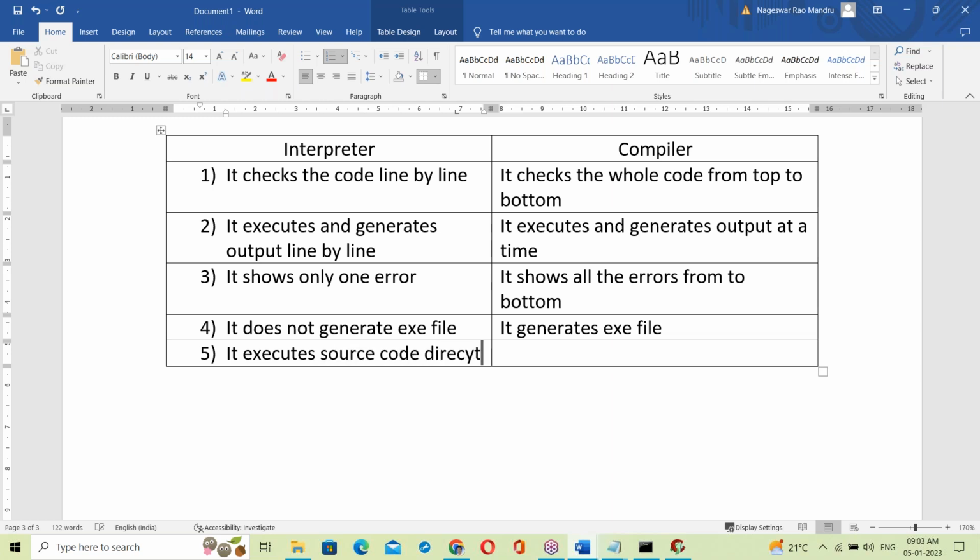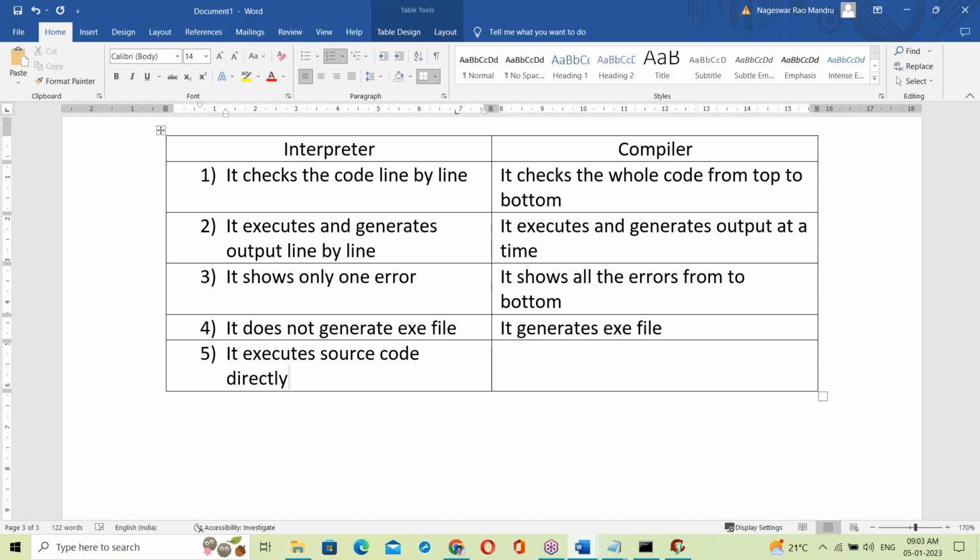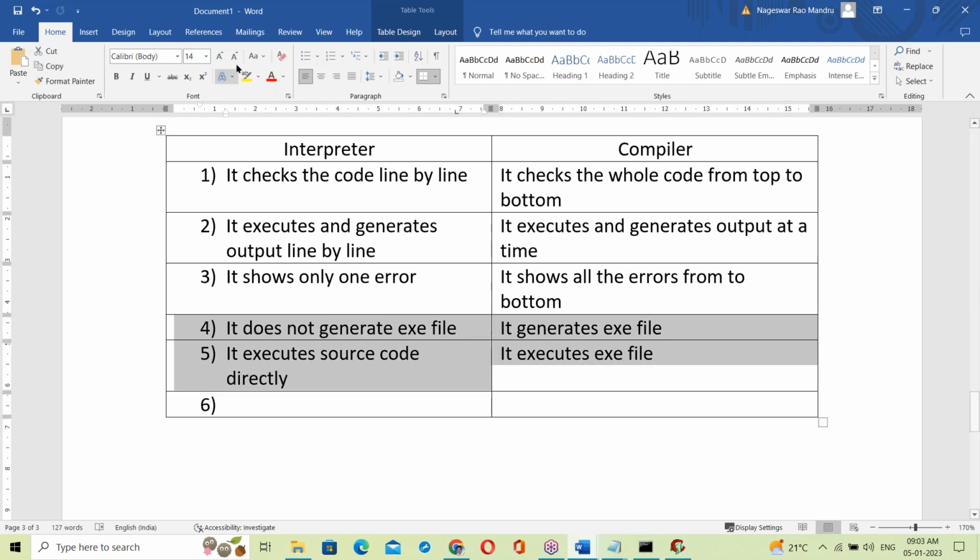The compiler first generates an exe file and then executes that exe file.